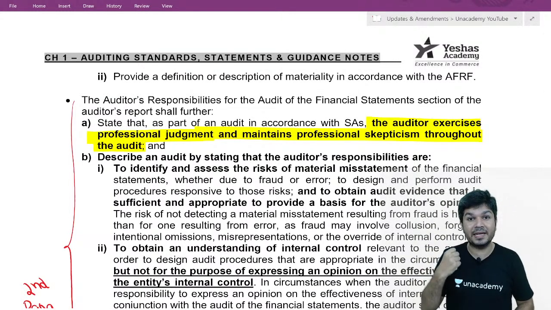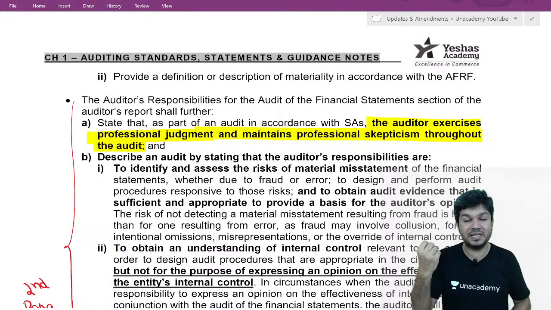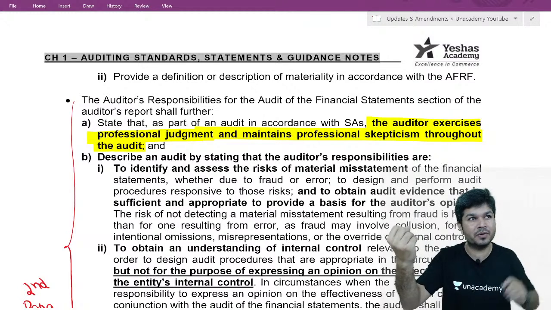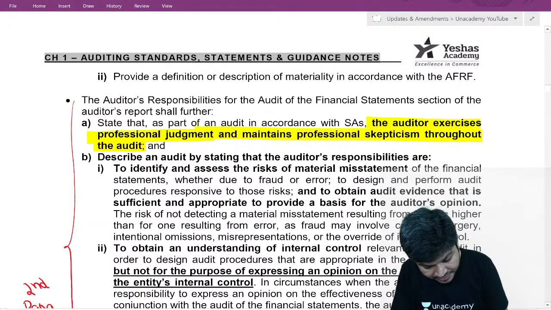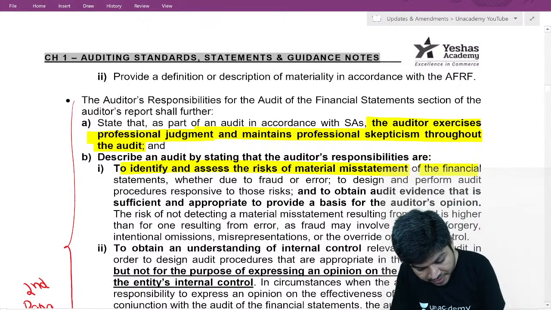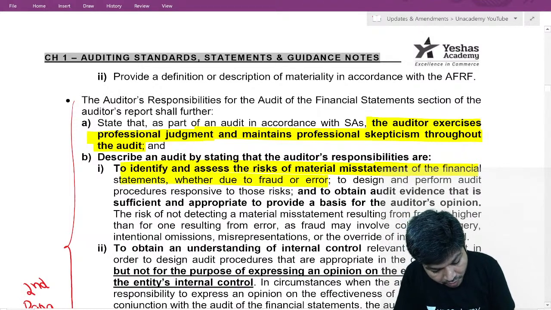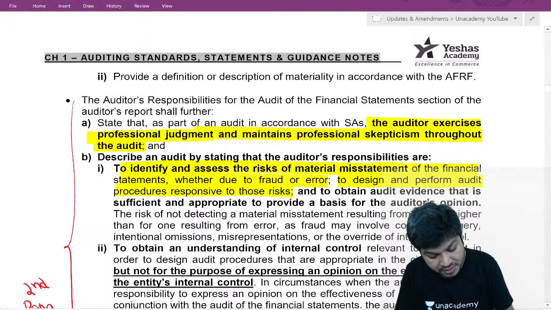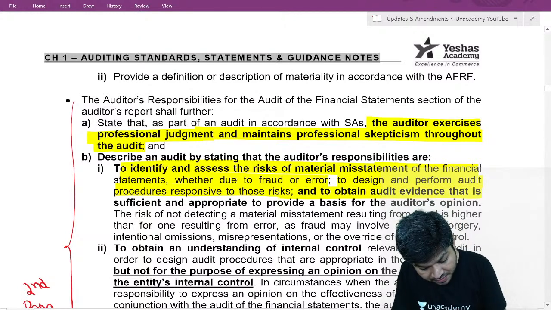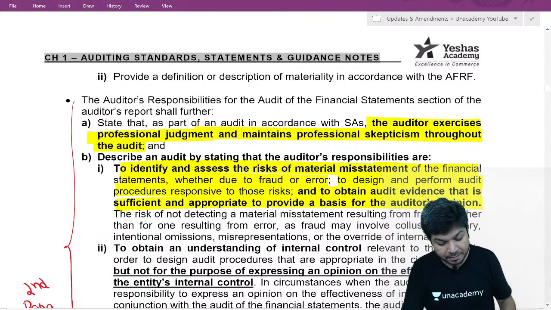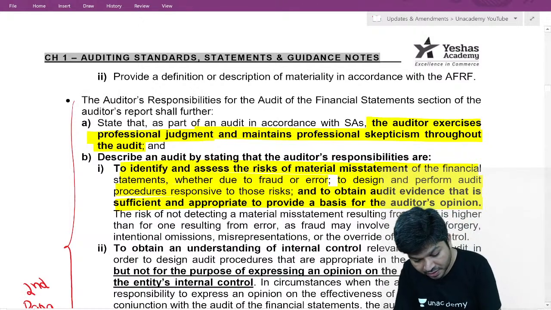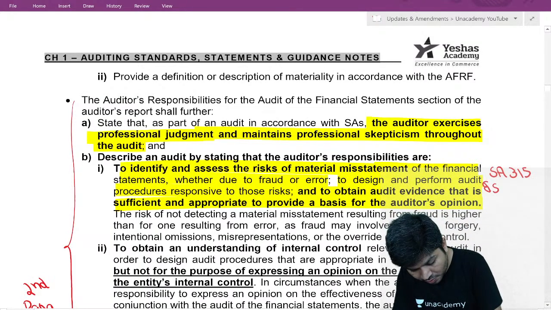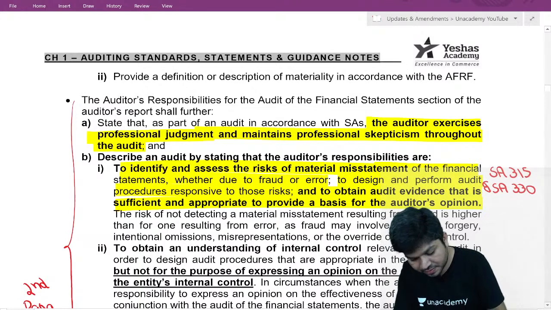We identify and assess the risk of material misstatement in the financial statements, whether due to fraud or error. That is SA 315. Based on that, we design and perform audit procedures responsive to those risks and obtain sufficient appropriate audit evidence to provide a basis for our audit opinion. So this is SA 315 and 330. All these things came from 315, 330.